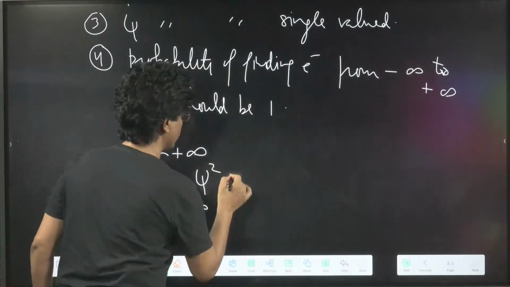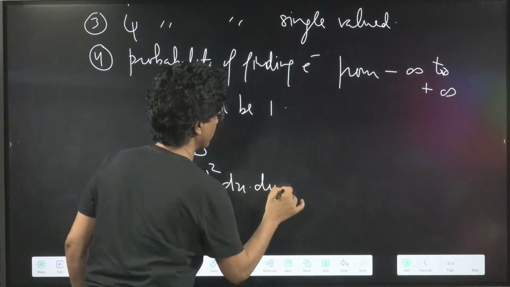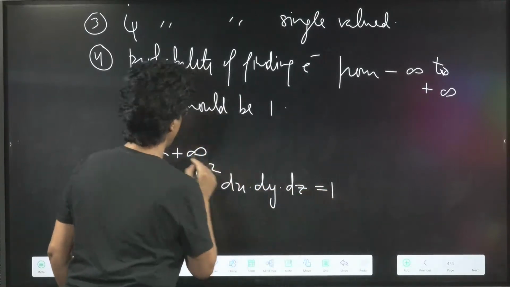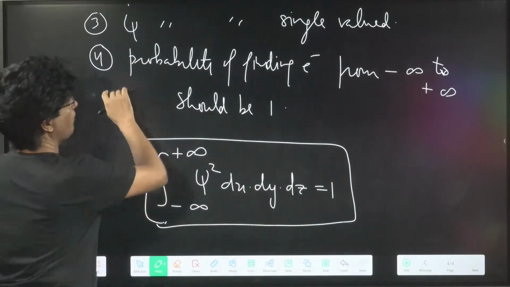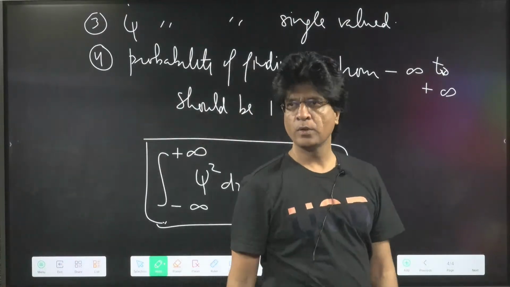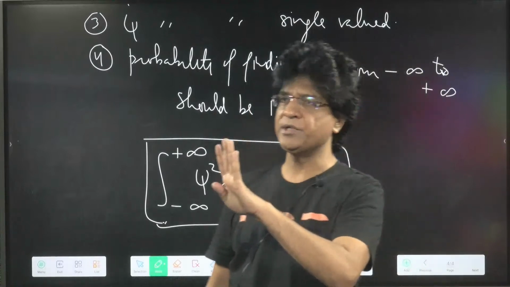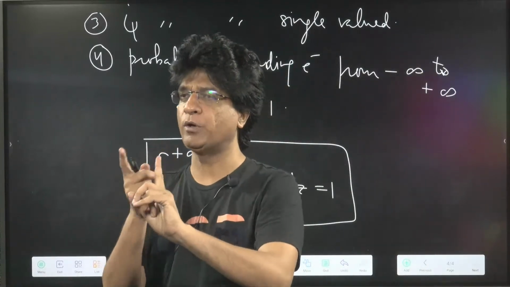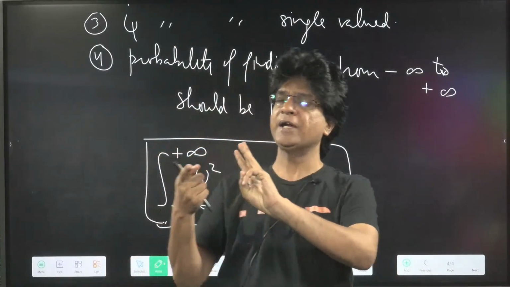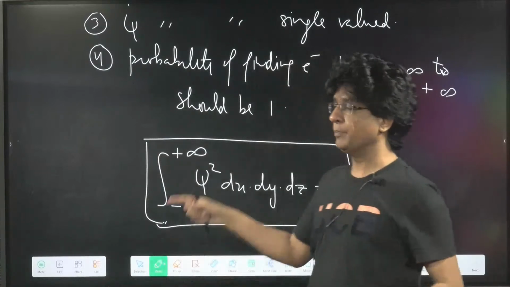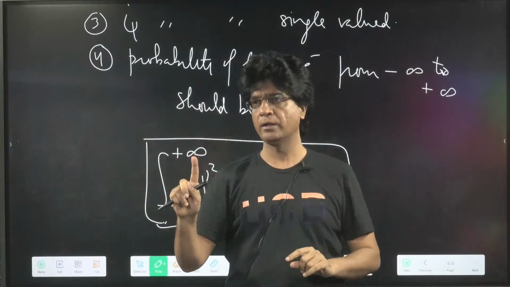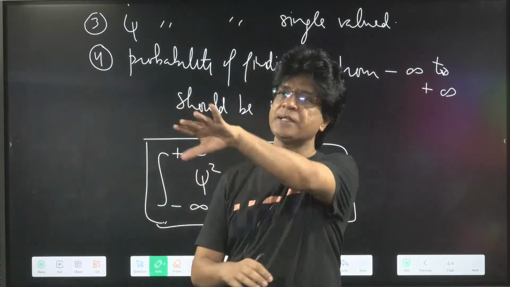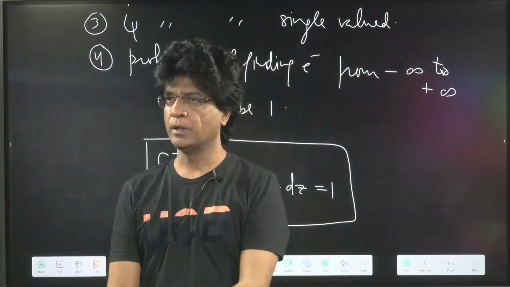That is, the integral of psi square dx dy dz should be equal to 1. What I have just written in the form of an equation is the mathematical form of the above statement. So 4 conditions need to be satisfied. First, it should be continuous, it should be finite, and it should be single valued. Moreover, the probability of finding the electron from minus to plus infinity should be 1, because the maximum probability of finding anything can be 1 only. Yes or no?